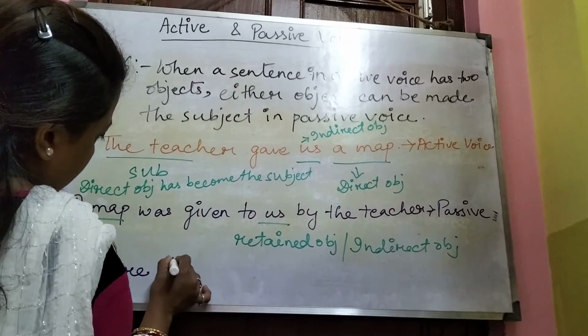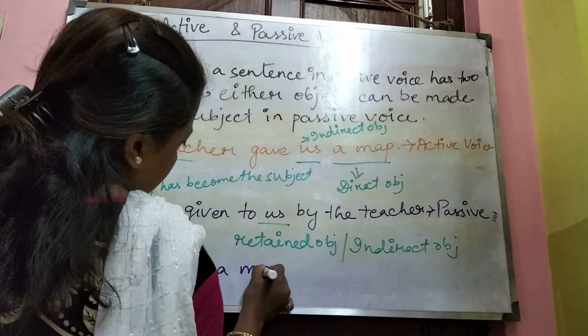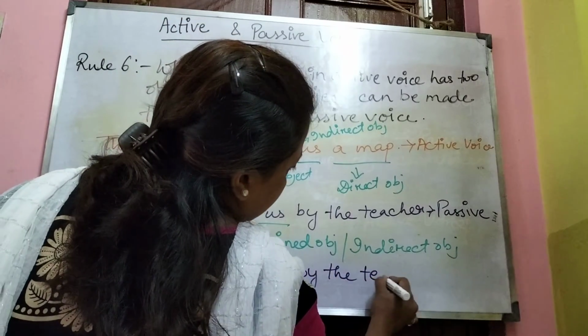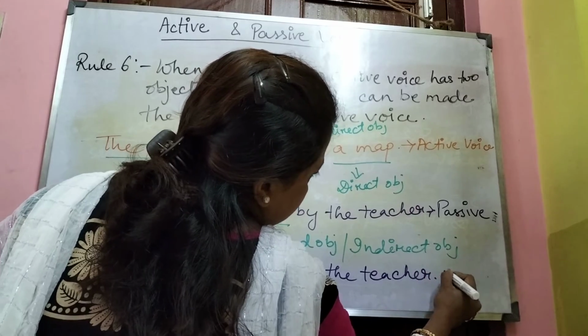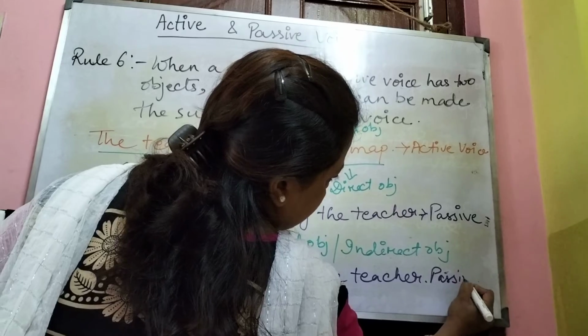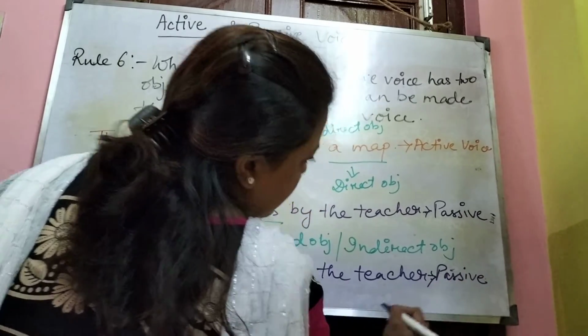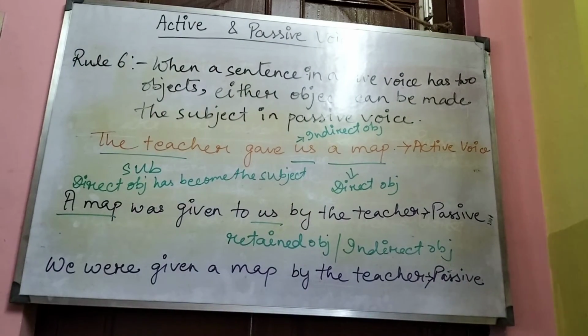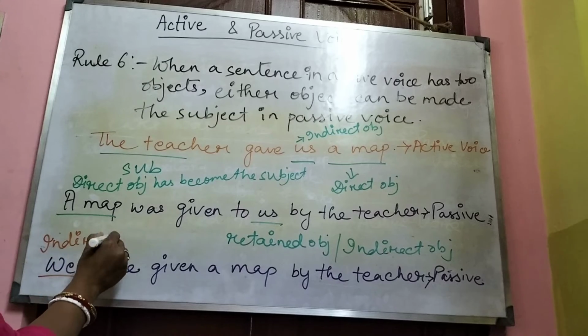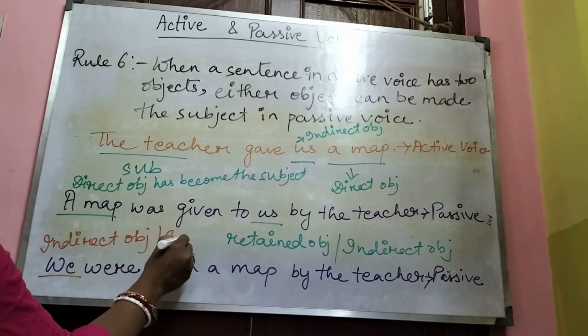We were given a map by the teacher. Passive voice. Now what do we see here? Us becomes we.